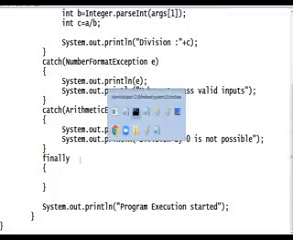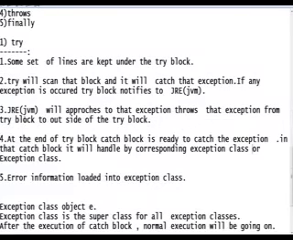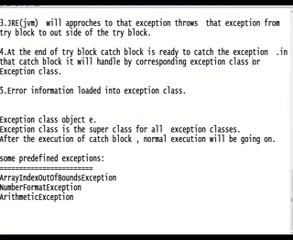Let's discuss the finally block. What is finally? Write about finally.